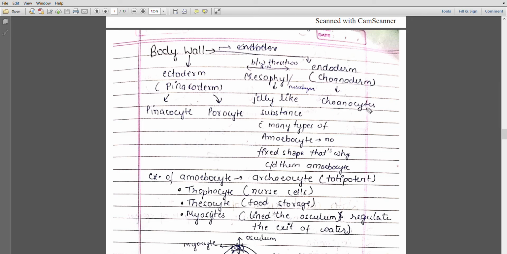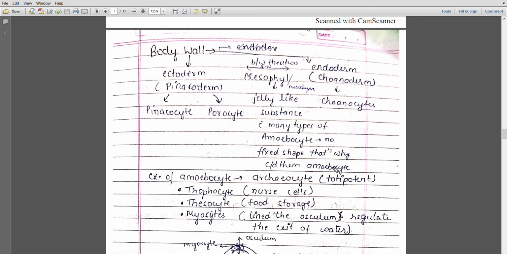Now, in between these two layers, some jelly-like substance is present. These are not layers. This jelly-like substance is called mesohyl, and it contains a number of types of amoebocytes. They do not have any fixed shape, and that's why they are called amoebocytes.